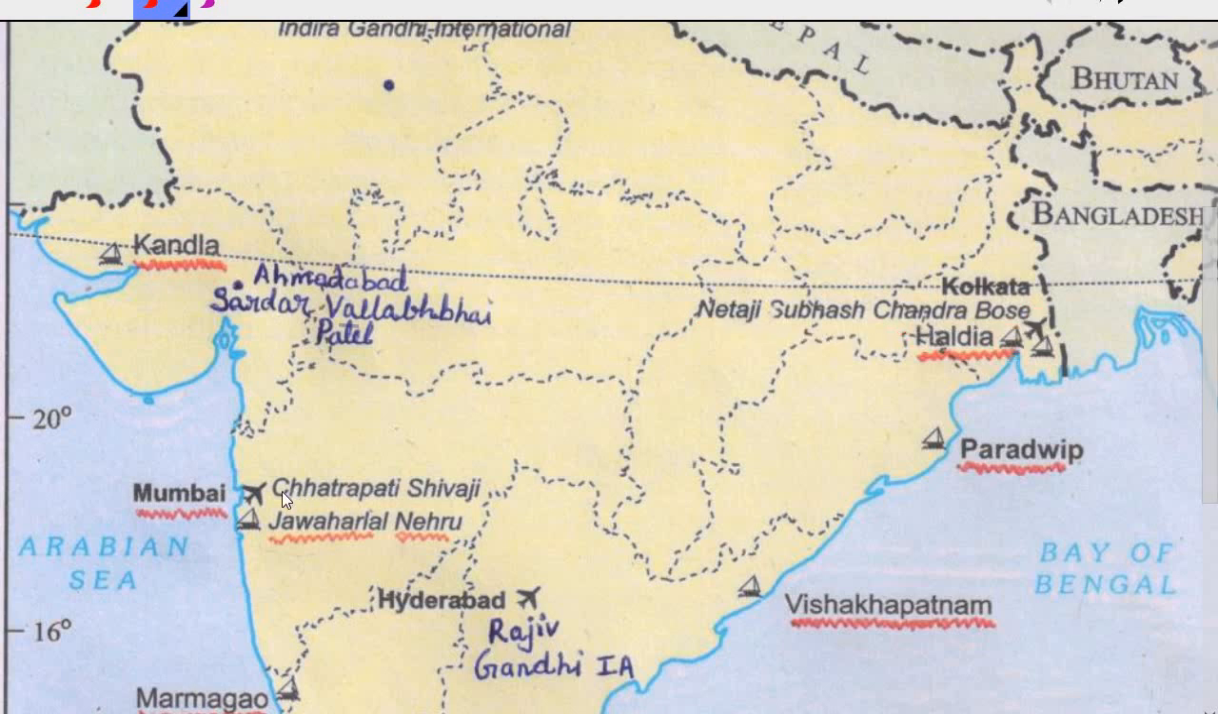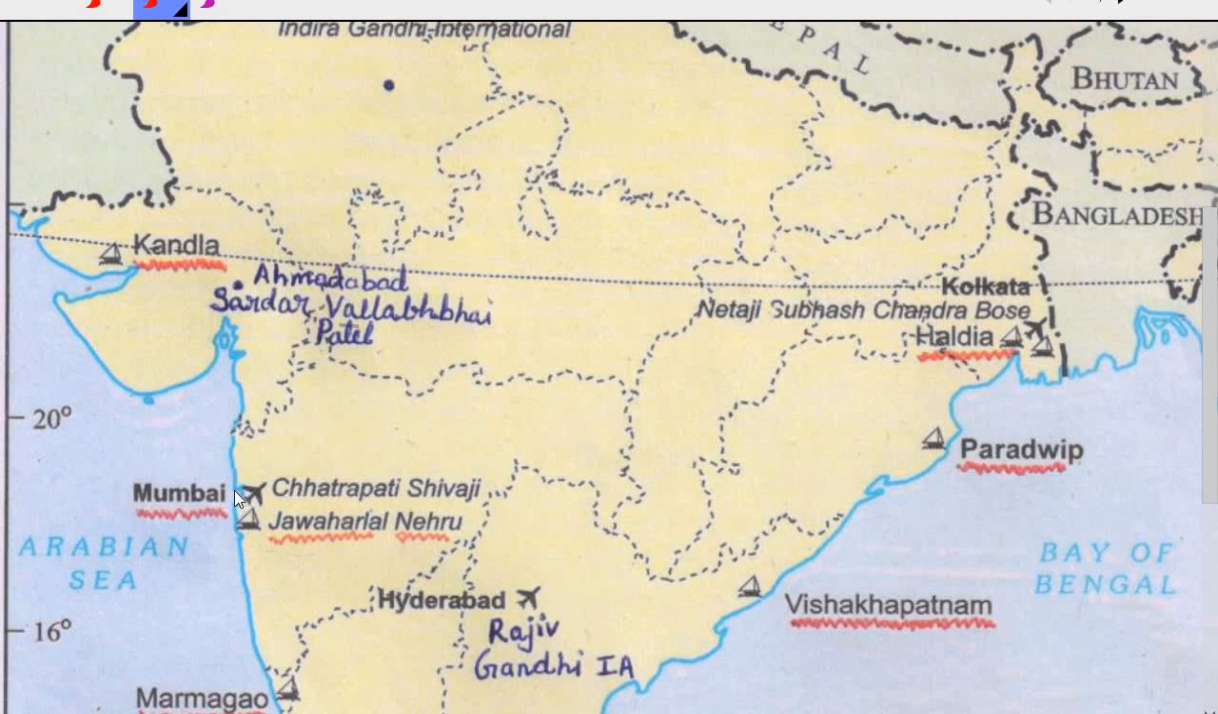The next one is Chhatrapati Shivaji International Airport. If you remember it, where is it located? It is located in Mumbai, Maharashtra. Mumbai is the capital of Maharashtra. I guess you all know, and I guess you all must be knowing where Mumbai is located on the map. But still, if you don't, I'll tell you.